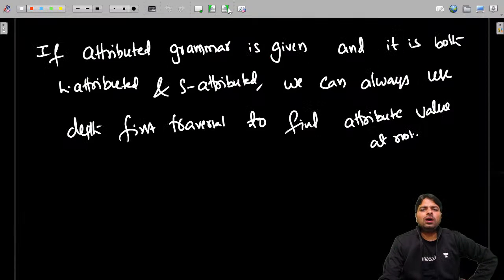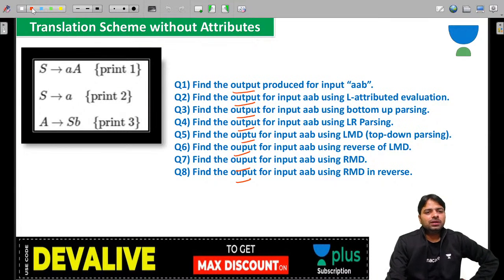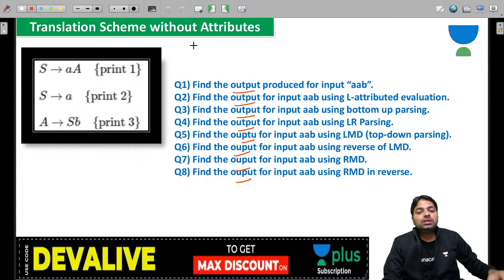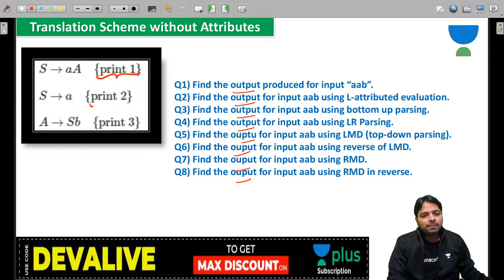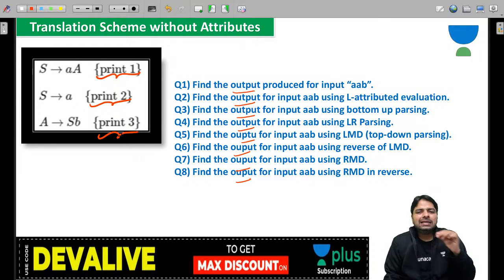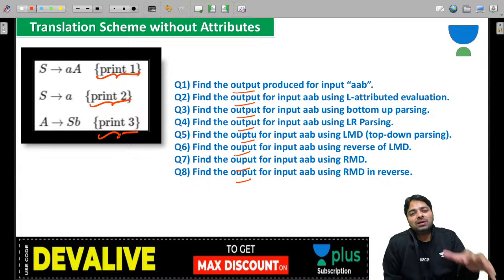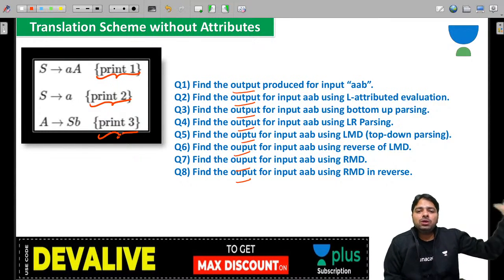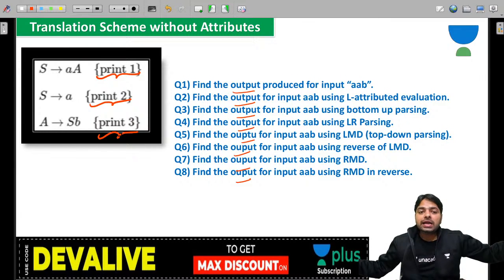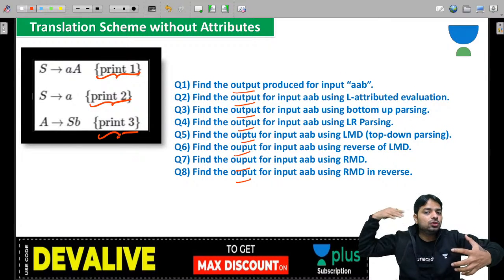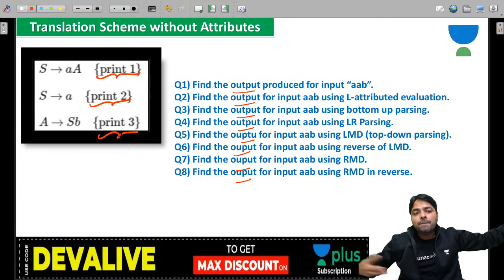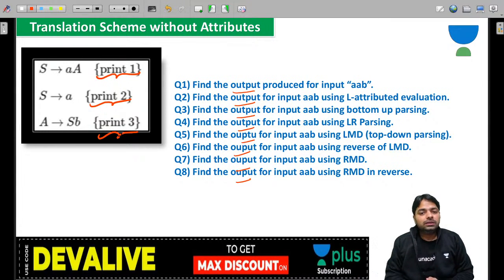Okay, so now to understand another approach, guys. Now this is a translation scheme without attributes. Can you see any attribute here? Print 1, print 2, print 3. Directly it's going to affect an output. Now I ask for the output. I don't ask what attribute value is computed at the root. That is for attributed grammars. There I may use the output, right? Sometimes I can mix both of them, guys. I can produce the output, and I can also compute at the root. Mixed combinations are also there in the world. Then you should be very, very careful, right? So that is important for you.